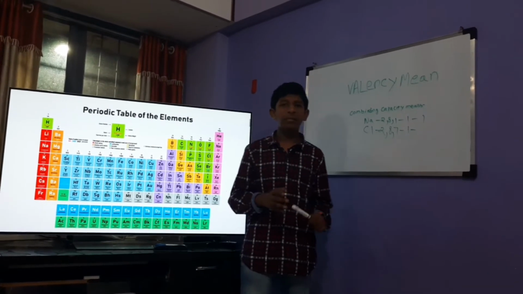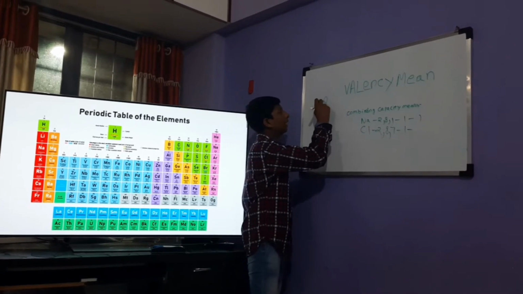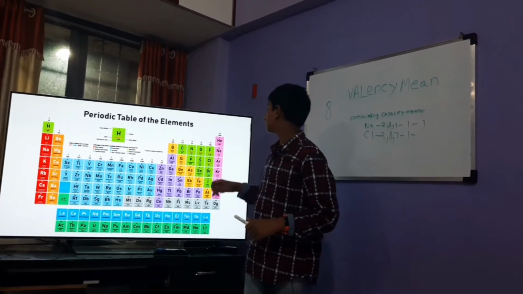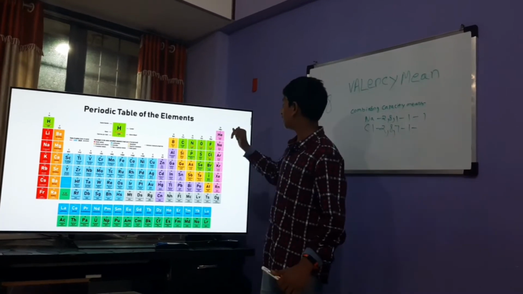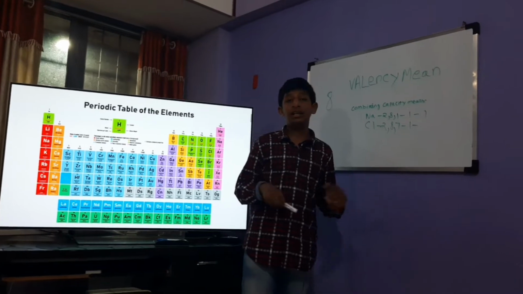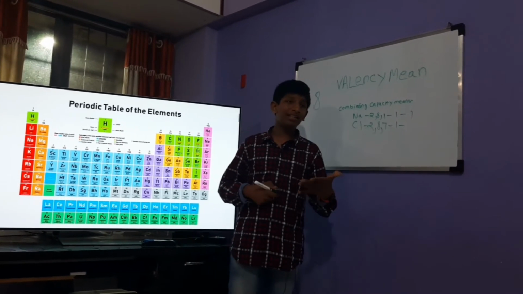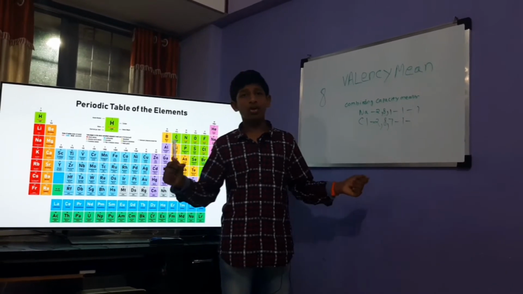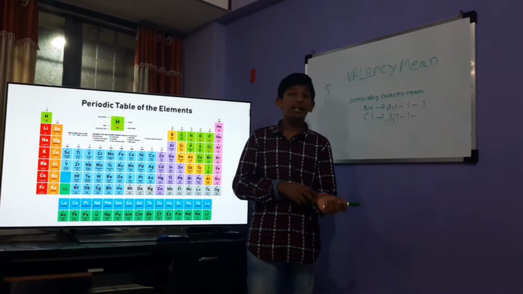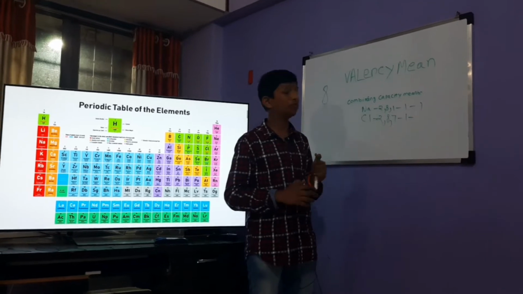electrons to attain stability, which means there should be 8 electrons in its outermost shell. All the elements want to become like the inert gases, neon, argon, krypton, xenon, etc., which have 8 electrons in their outermost shell. So an element either gives, takes or shares electrons with another element so that its octet is complete, meaning it has 8 electrons in its outermost shell. So for sodium, the nearest electronic configuration is of neon.